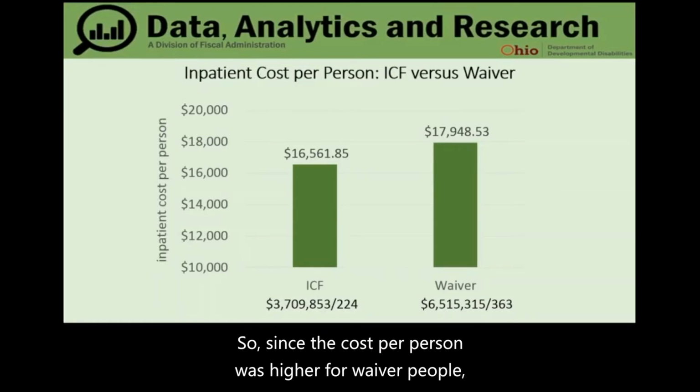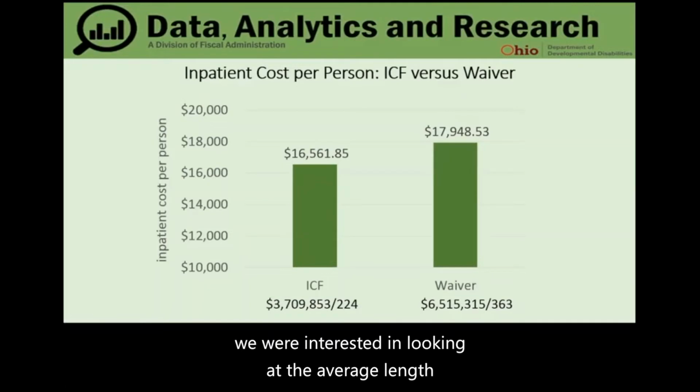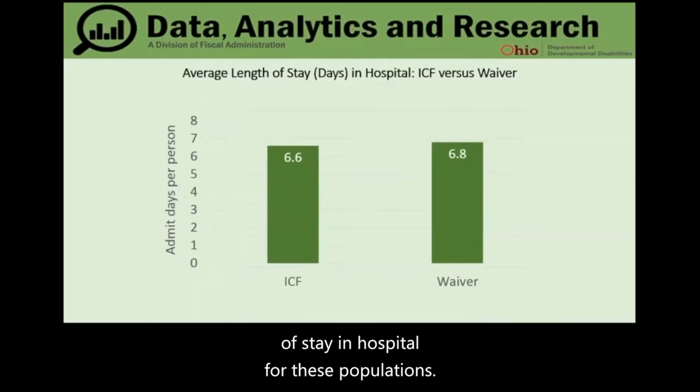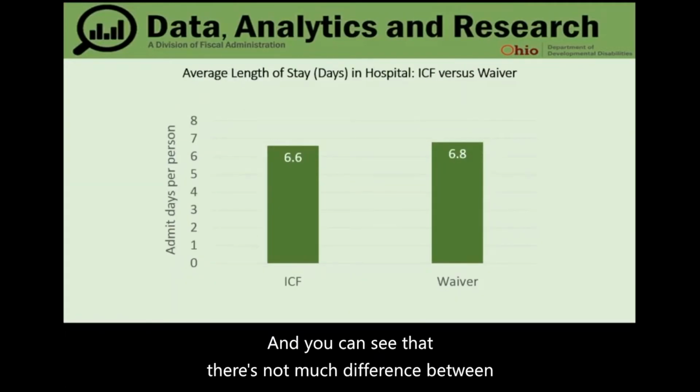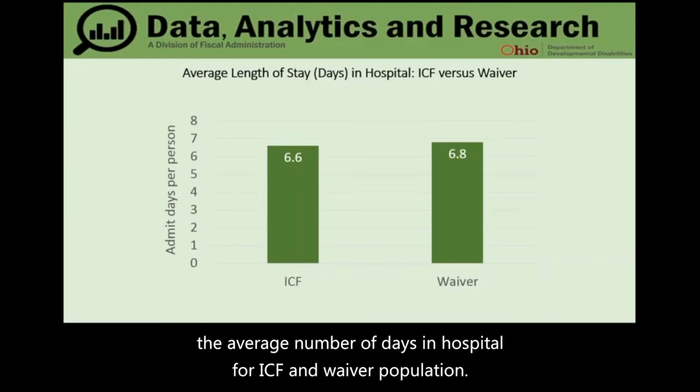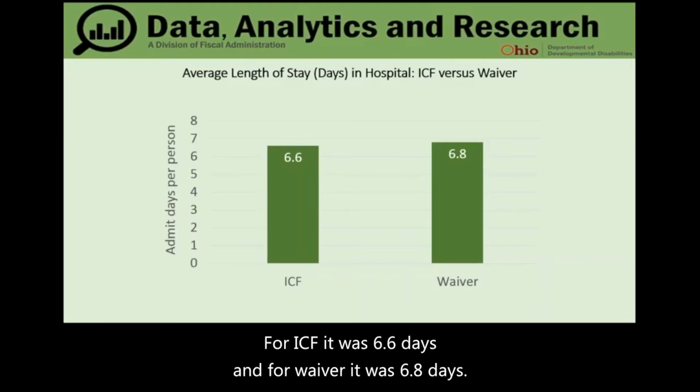So since the cost per person was higher for waiver people, we were interested in looking at the average length of stay in hospital for these two populations. And you can see that there's not much difference between the average number of days in hospital for ICF and waiver population. For ICF, it was 6.6 days, and for waiver, it was 6.8 days.